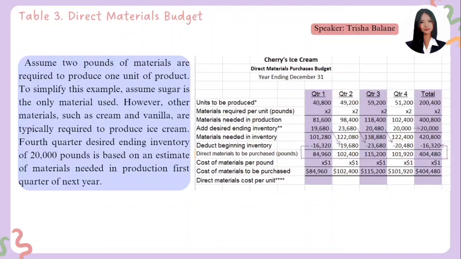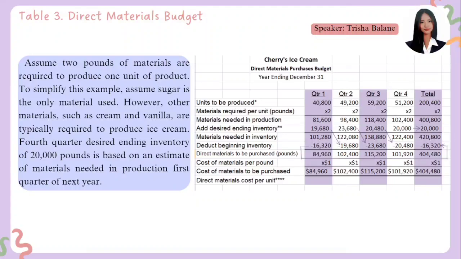So let's proceed to the third quarter. Again, this is given: 59,200. Then multiplied by 2, we have 118,400. Then we'll add the desired ending inventory of 20,480, which we get by multiplying 102,400 by 20%, a total of 138,880.